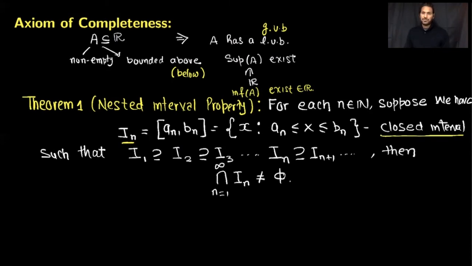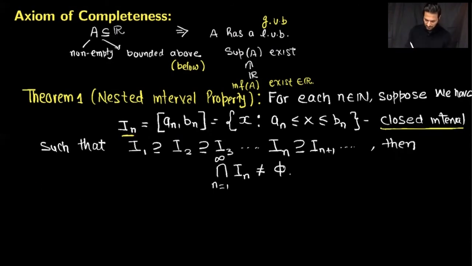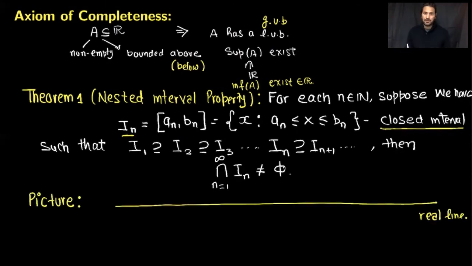Now let me draw the picture of this statement so that we have more clarity on what this statement is asking us to prove. First we will draw the real line, and then we will plot all the intervals on this real line. As you can see, the interval [A1, B1] is our first closed interval. Then the interval [A2, B2] is nested in, or completely contained in, the interval [A1, B1].